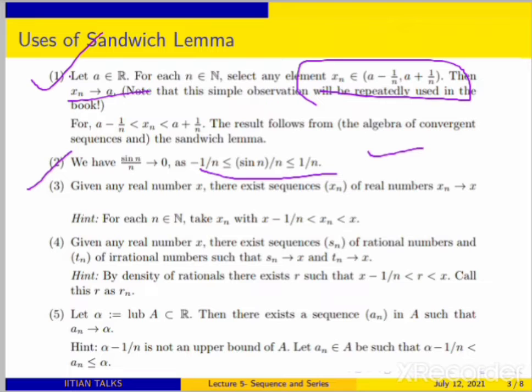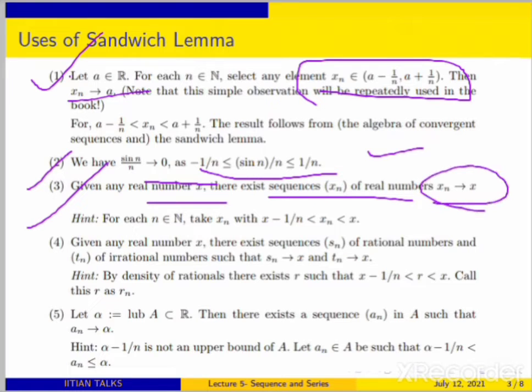It's fine, right? Next is a very important result: for any real number x, you are able to find a sequence xn of real numbers which converges to your x. It's a very important and very good result. So for any real number x you take, you will definitely find a sequence which converges to x.